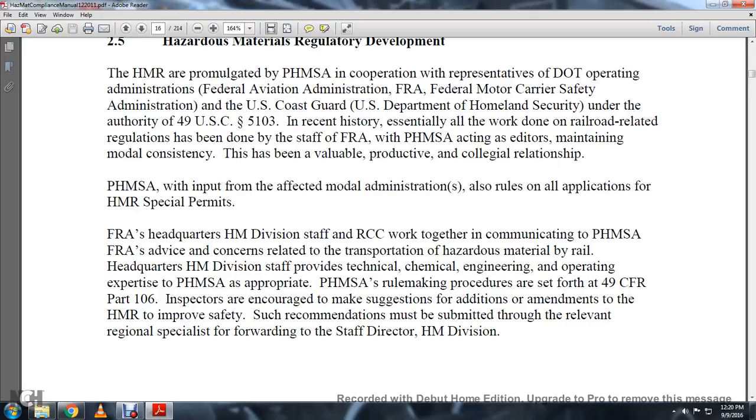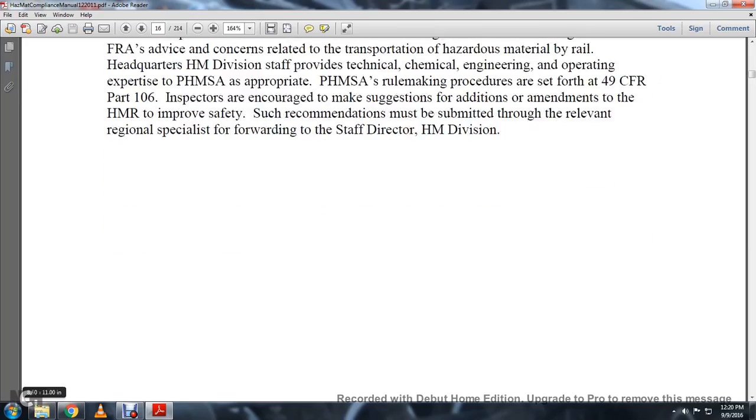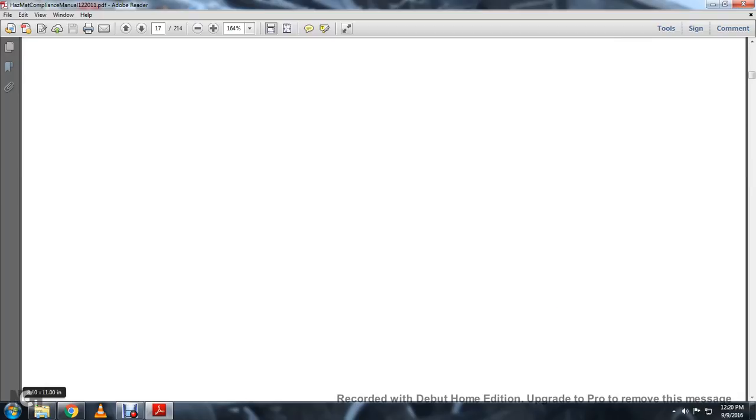Inspectors are encouraged to make suggestions for amendments to the hazardous material regulations to improve safety. Such recommendations must be submitted through the relevant regional specialist, forwarded to the staff director of the Hazmat Division.